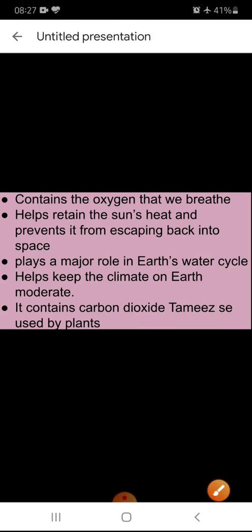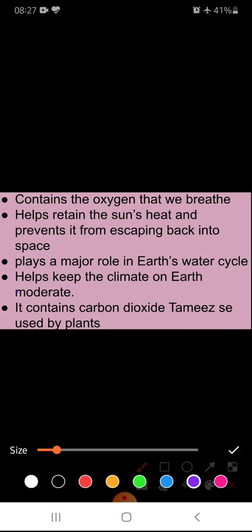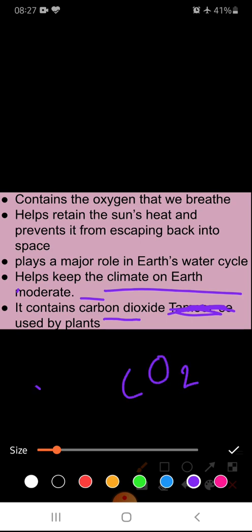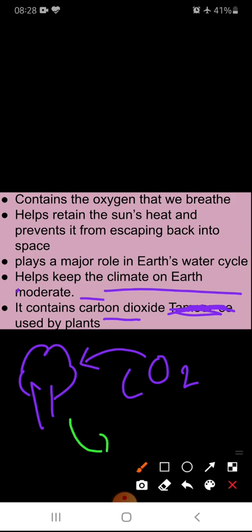Fourth one, it helps keep the climate on the earth moderate. We have studied, it captures the sunlight. Okay, now it contains carbon dioxide, used by plants. You know that carbon dioxide is used by plants in the process of photosynthesis. Plants use carbon dioxide, and what they give us is oxygen.